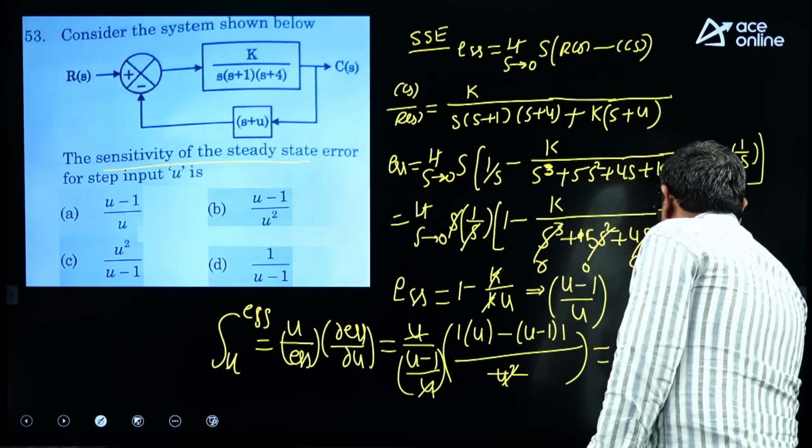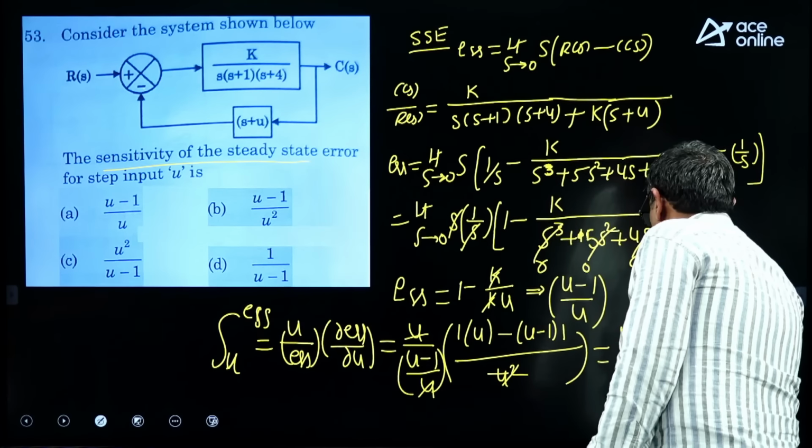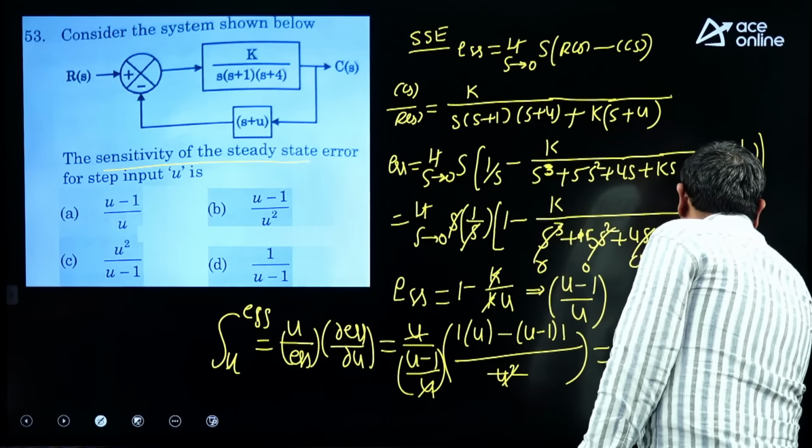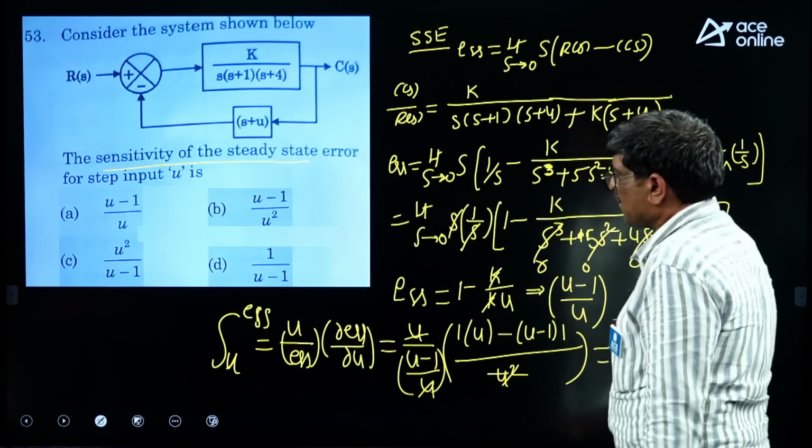Numerator U minus U plus 1 divided by U minus 1. U cancel. That means 1 by U minus 1. So, answer is what? D.